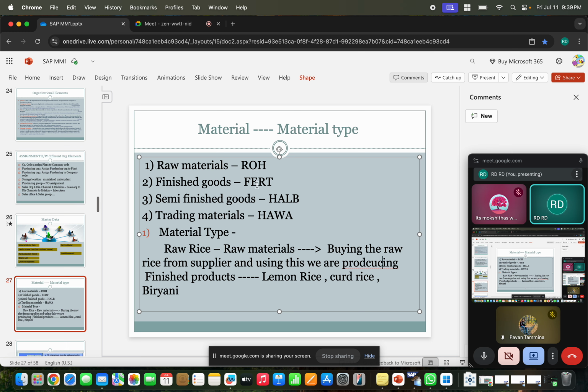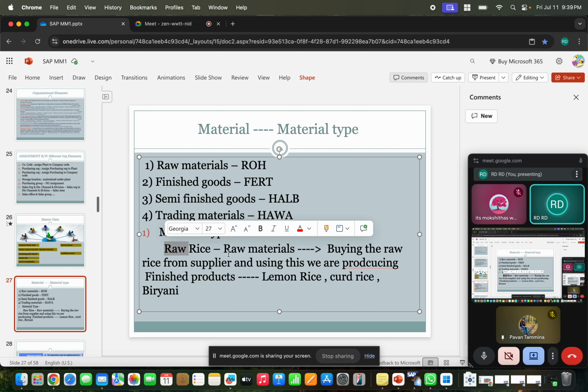Depending on the material type, the process also changes. When it is raw rice, only the material management team is involved to get the stock. But if the rice is finished goods, then material management people will not be involved to buy the product, because that is what we are selling to the customer.